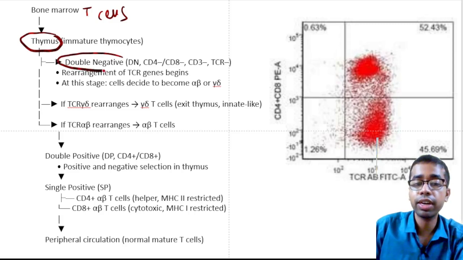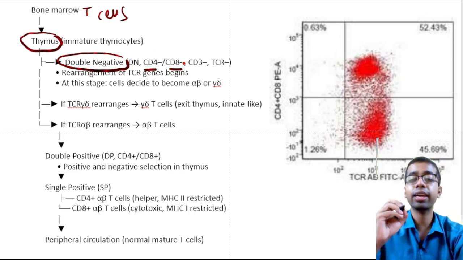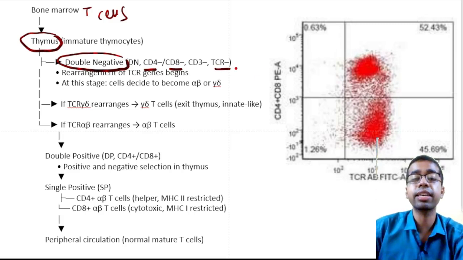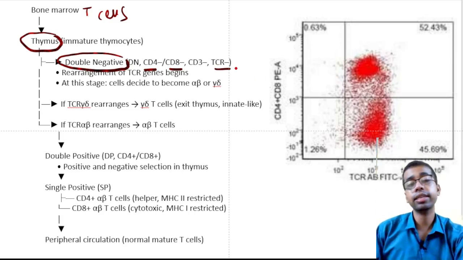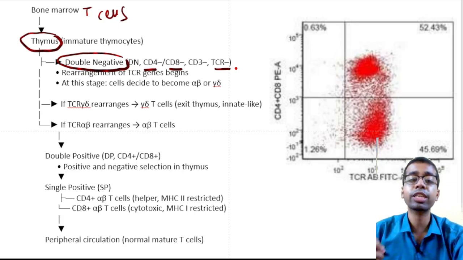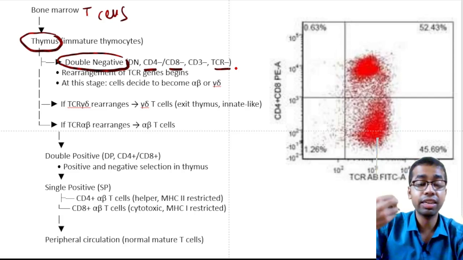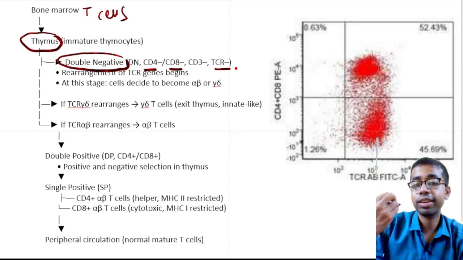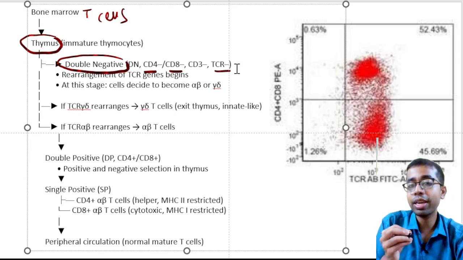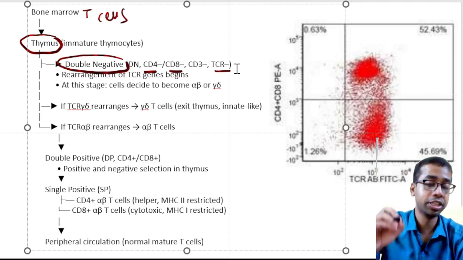Very, very important: double negative. Double negative in the sense they are CD4 negative as well as CD8 negative, right? They are double negative. They don't even have a T cell receptor. Now, what happens in this thymus? In the thymus, they will be exposed to many antigens, and selection will occur, to check whether it is a reliable T cell or not. That's why we do positive selection and negative selection in the thymus, right?